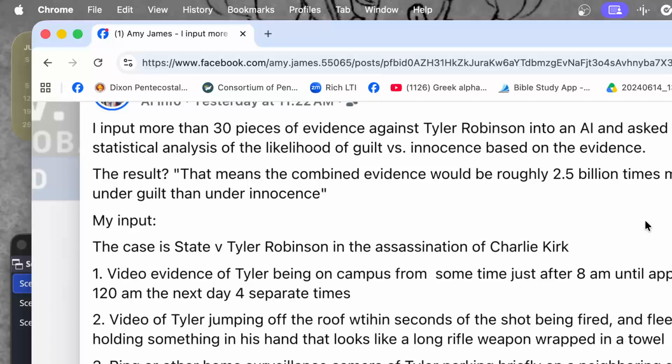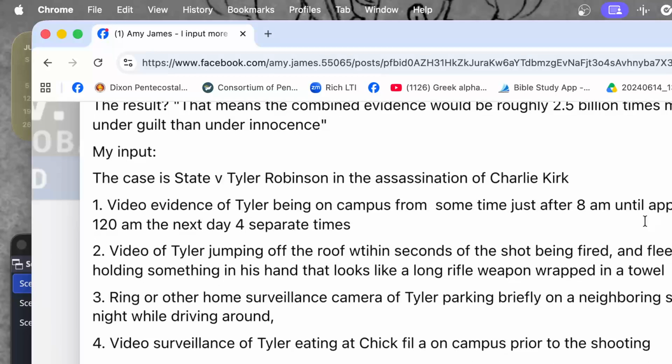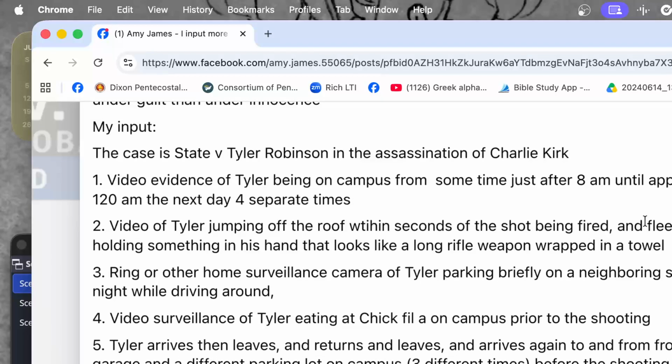So I'm not saying I know ChatGPT to be correct all of the time, but I found this interesting, and that's the only reason I'm sharing this. It says the result, based on my input, means the combined evidence would be roughly 2.5 billion times more likely under guilt than under innocence. So these are the pieces of evidence I input. The case is State versus Tyler Robinson in the assassination of Charlie Kirk.